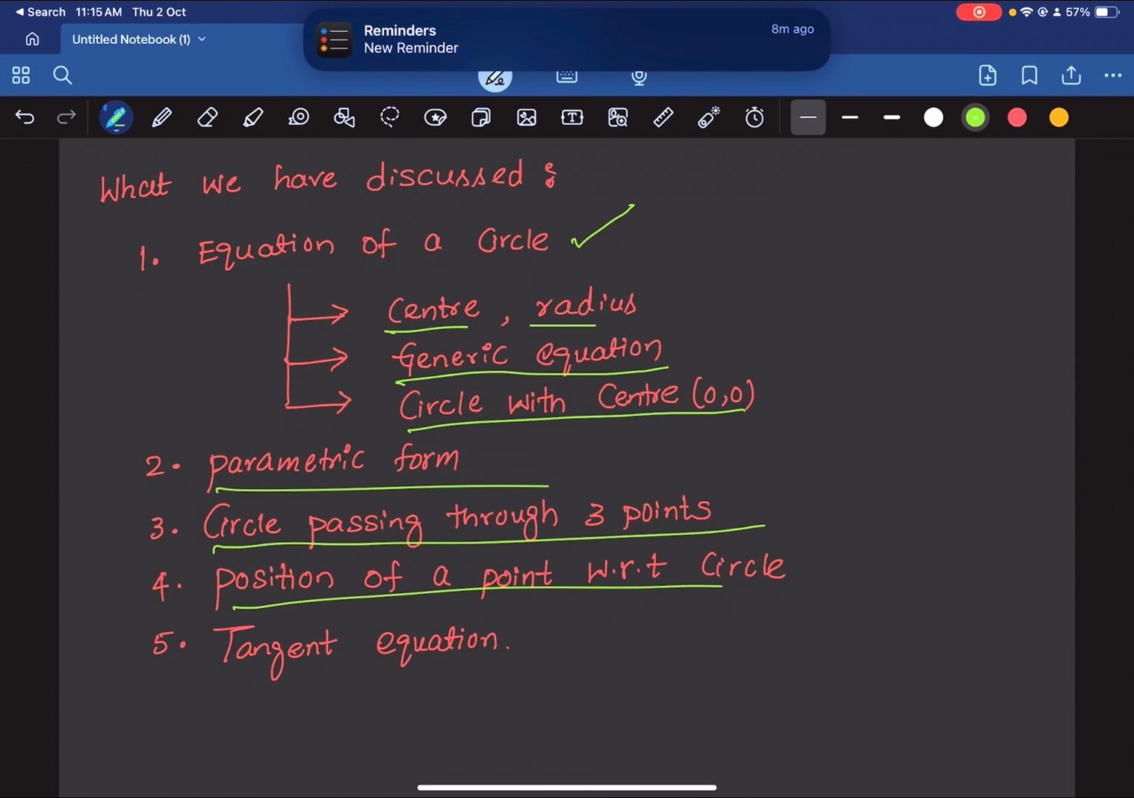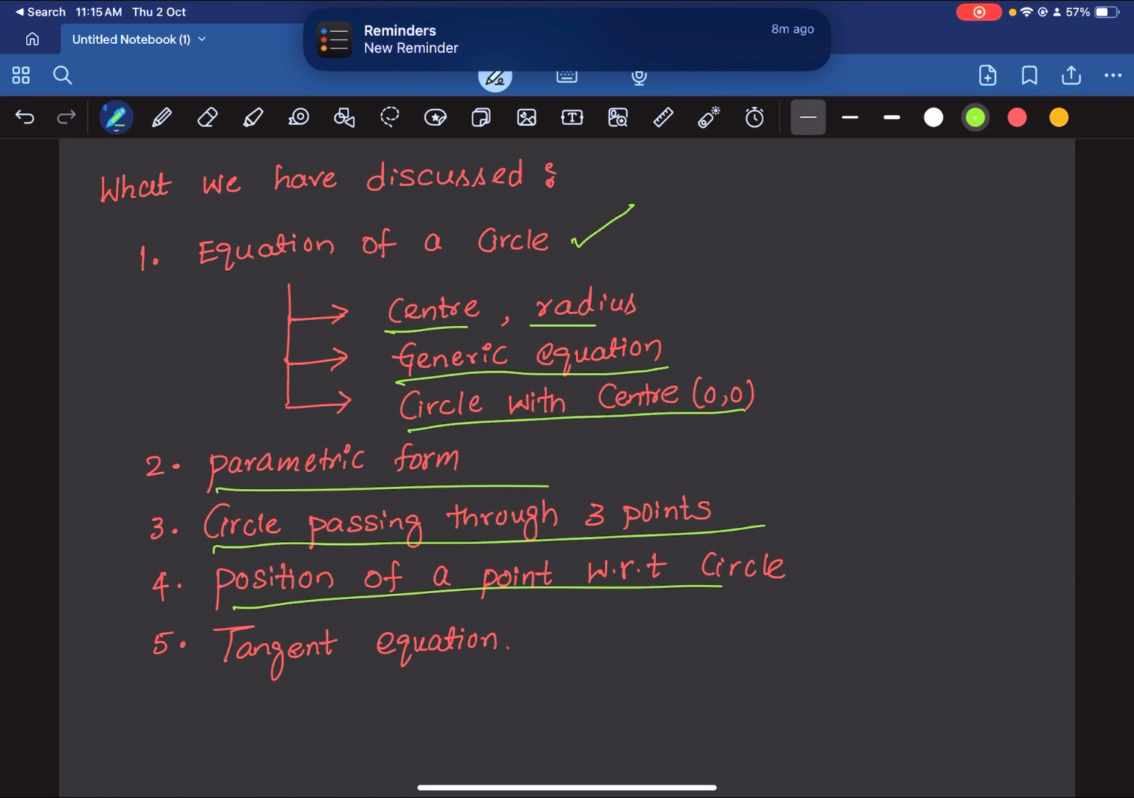Tangent equation. So this we have not discussed. I will show you a problem. I will not discuss this thing as a concept. We will solve a problem based on whatever we have learned today, and from there you will understand the tangent equation of the circle. Alright. So let us jump right in and solve the question.